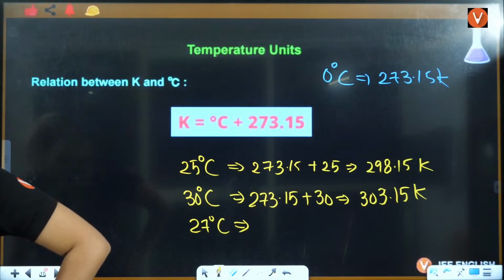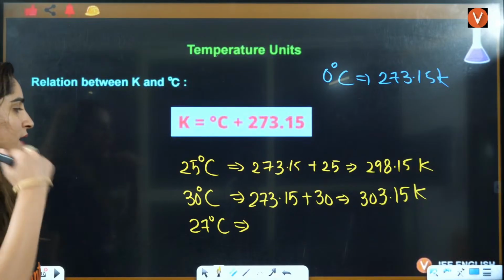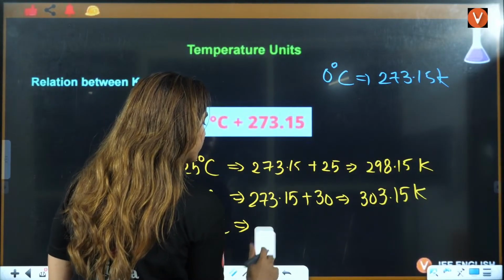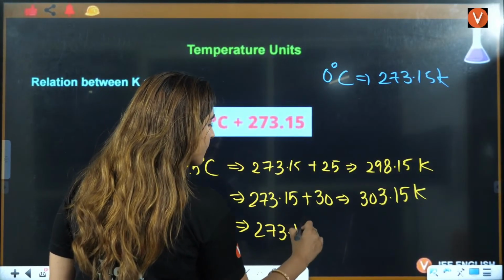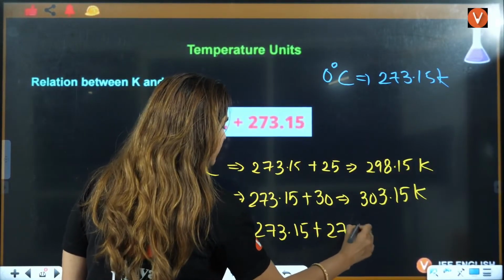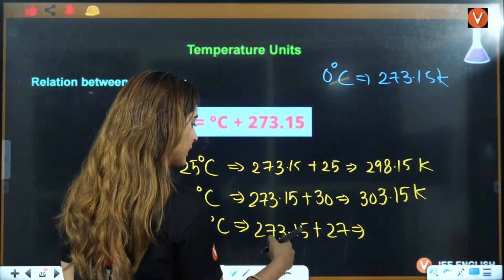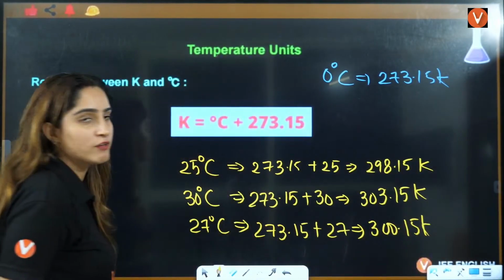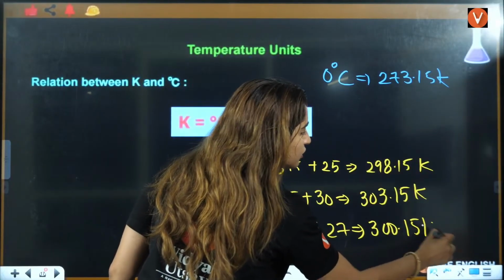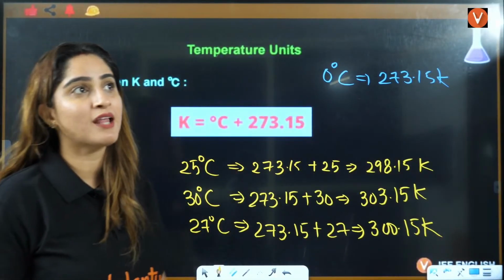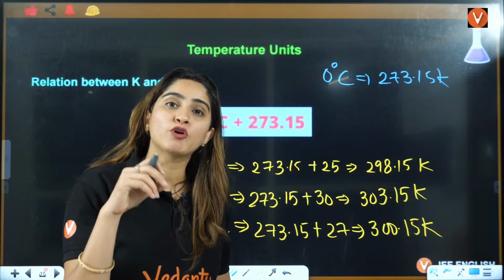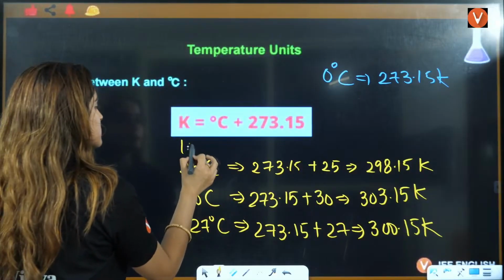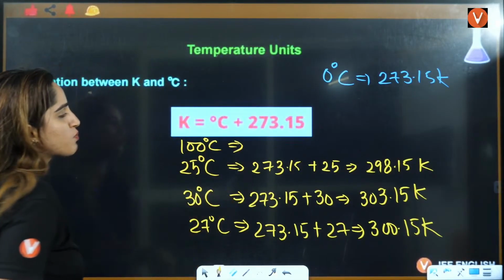Okay. Sharth has given the next one, that is 300.15. So directly you can write here 273.15 plus 27, right? That is going to give you 300.15 Kelvin here. So these are the most common conversions that you will see. That should be in your head, that 0 degree corresponds to 273.15 Kelvin. Tell me, what is 100 degrees Celsius? 100 degrees Celsius corresponds to which?